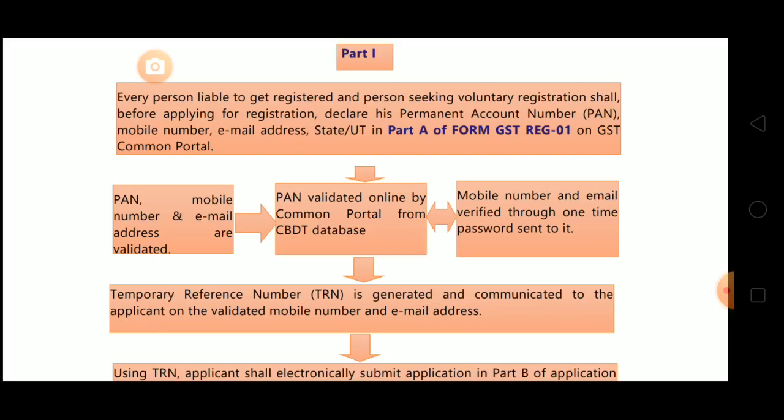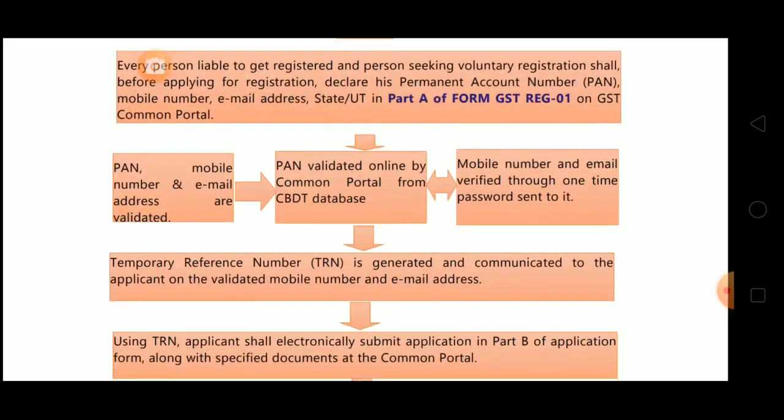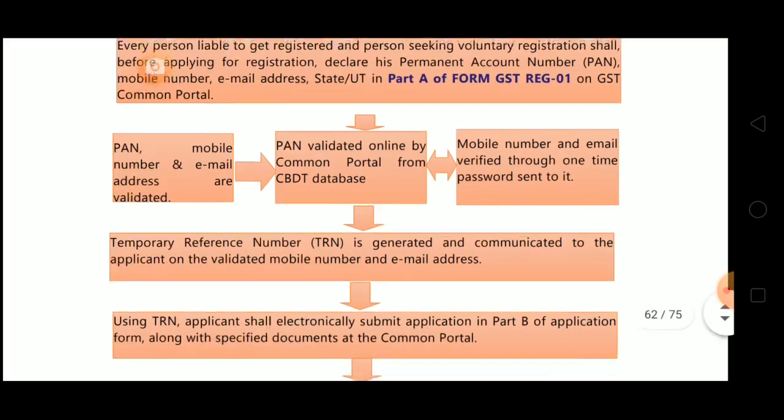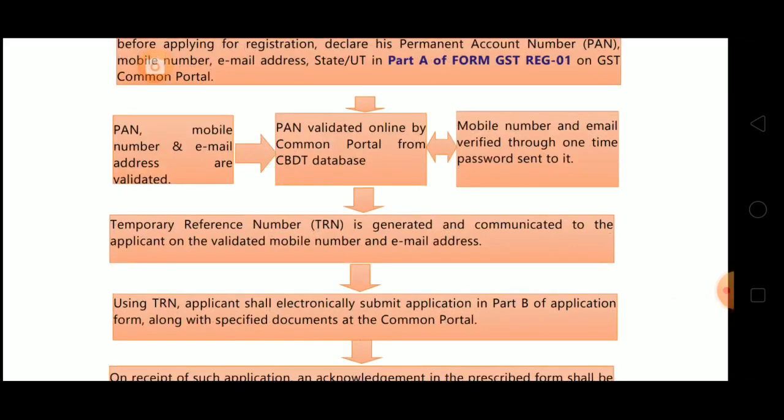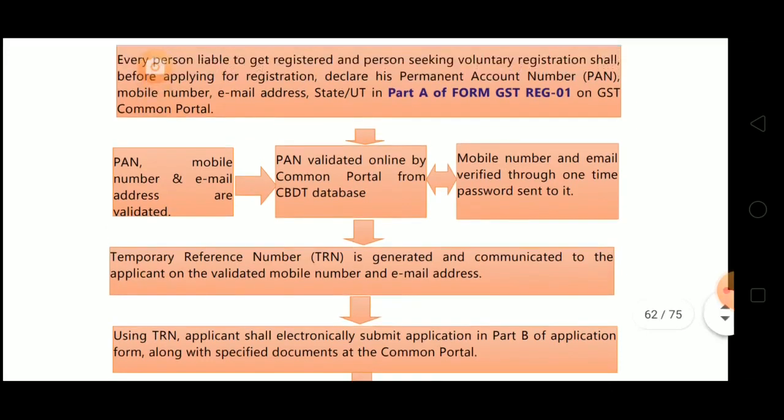Now once they have declared this, what happens? PAN, mobile number and email address, these 3 are validated. PAN is validated online by common portal from CBDT database. Mobile number and email are verified through OTP, one time password sent to it. Done. Now after this validation is done, then a TRN, temporary reference number, is generated, and that number is communicated to the applicant on the validated mobile number and email address. So what we discussed first, the person liable to registration or voluntary registration, that person is required to declare these 4 things.